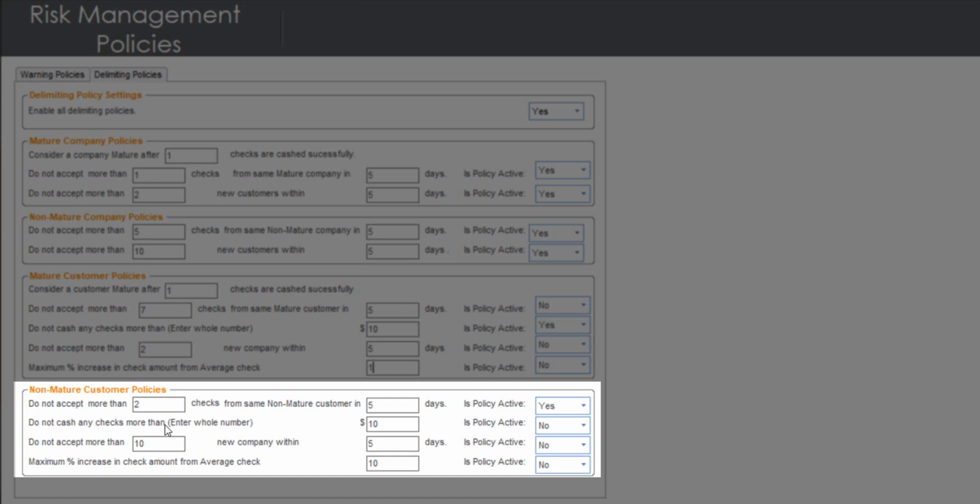The next one is do not cash any checks for more than $10. Obviously, this is a default value, but we'd recommend no more than $300 to $500 to make sure you're not cashing high amount checks for a non-mature customer.